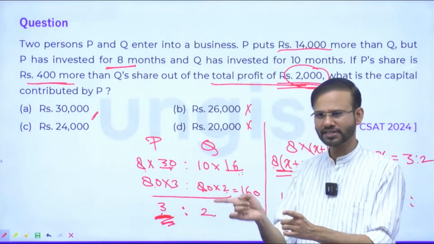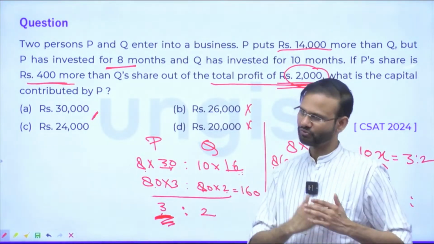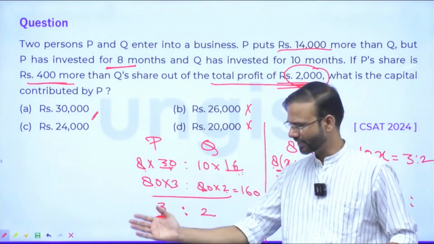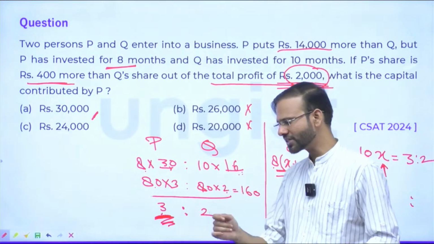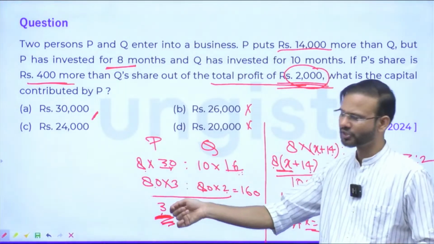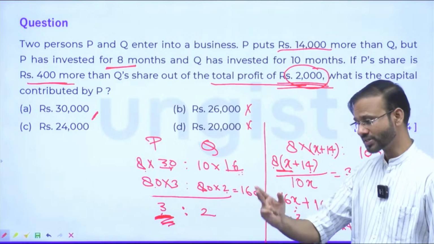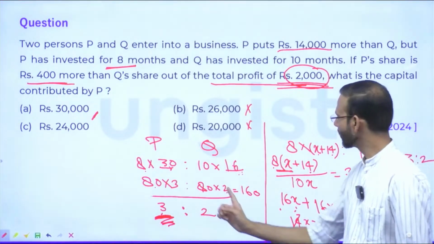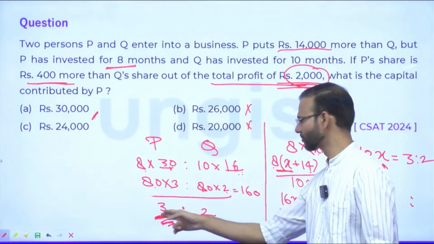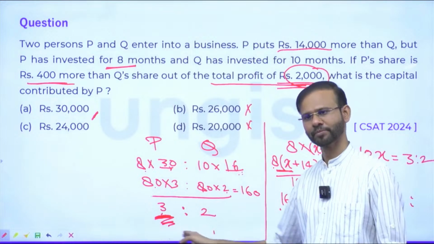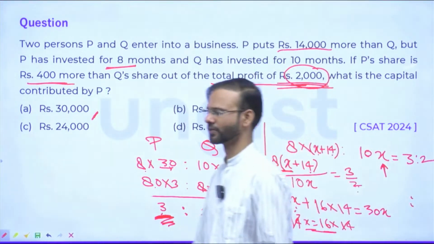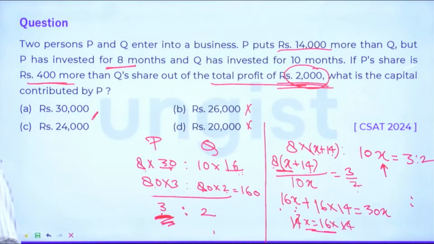So 1600 is left: 800, 800. Now since P is getting 400 more, I have given 400 rupees to P. So P is getting 1200 and Q is getting 800. So 1200 and 800 is in the ratio 3:2. Yes, everyone fine now.